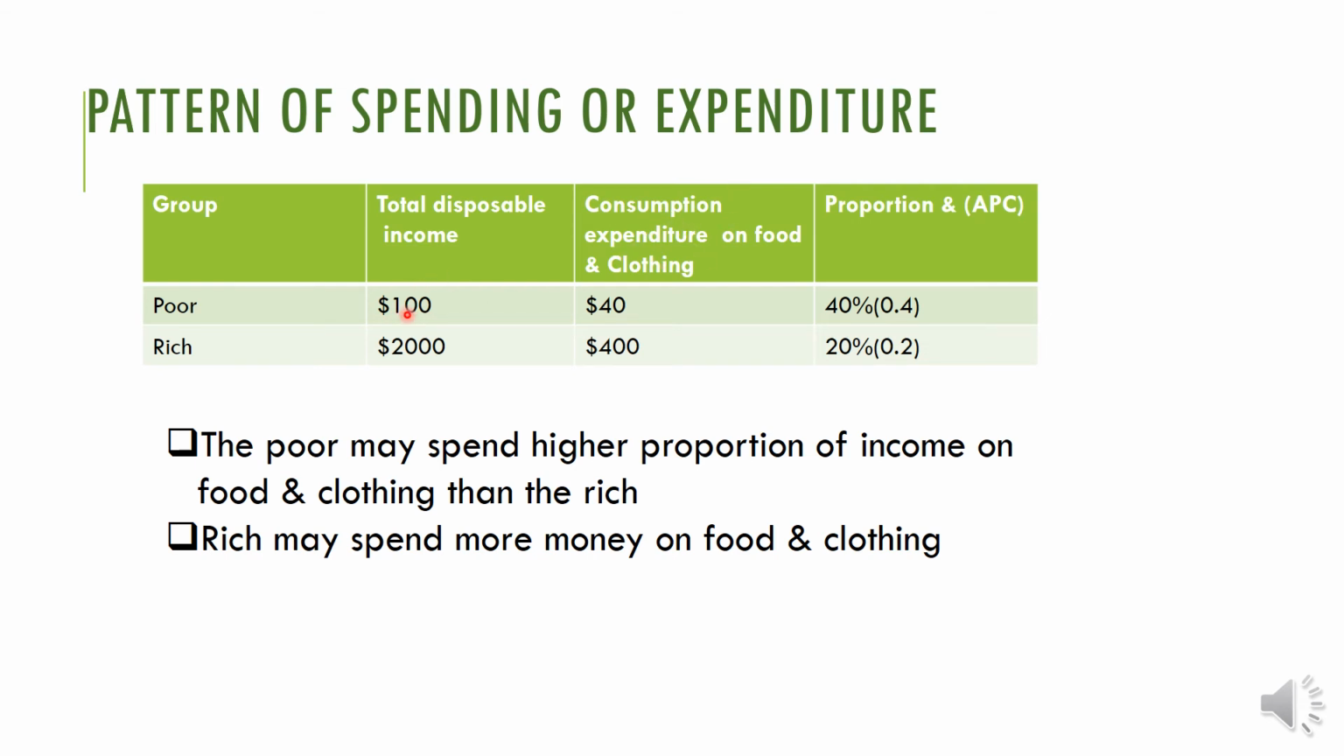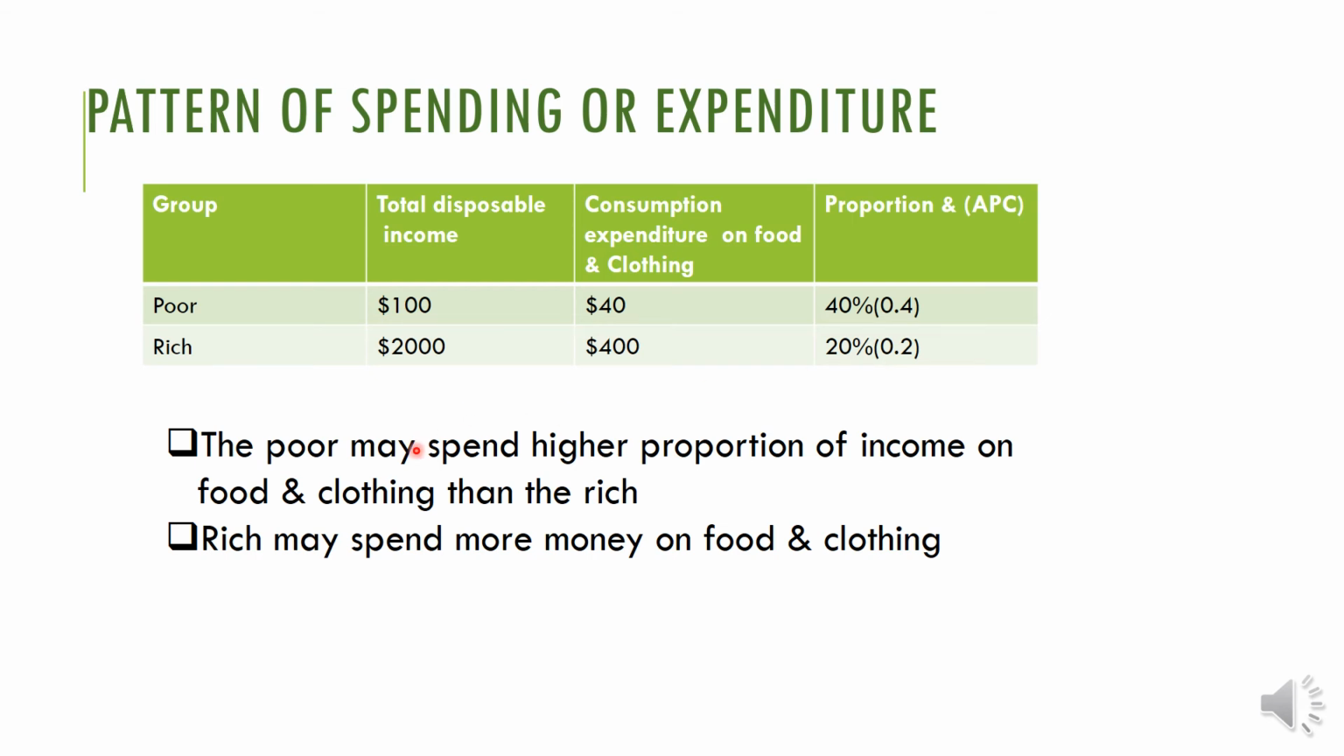From the $100, he spends $40 for consumption. That means he spends 40%. Average propensity to consume is 0.4. That means 40% of his total income he is spending on consumption expenditure on food, clothing and basic necessities. Clear? In the case of the rich, he has $2,000 and he is spending how much? $400. That means he is spending 20% of his income. That means average propensity to consume is 0.2.